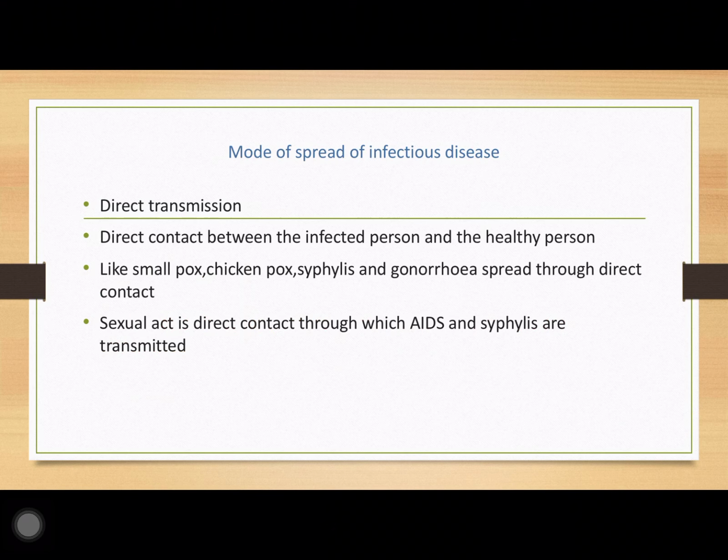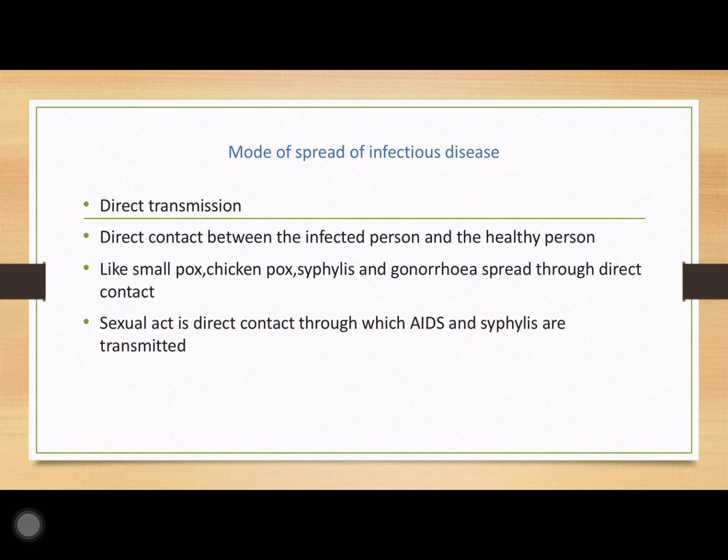Now here we will first discuss the mode of spread of infection of infectious disease. In the learning objectives, I think you still remember that I have spoken about two types of transmission. First is direct and second is indirect. Today we will be discussing only the direct mode. So how does direct transmission happen?